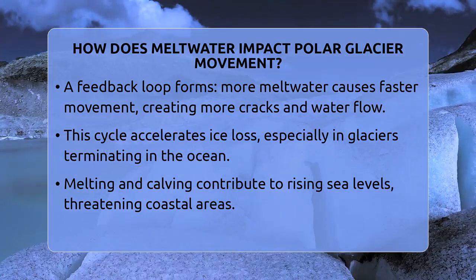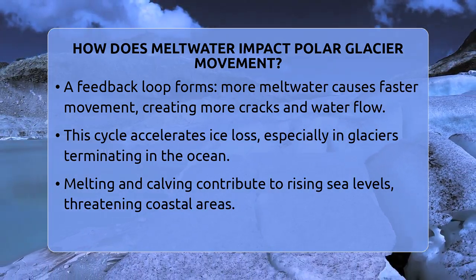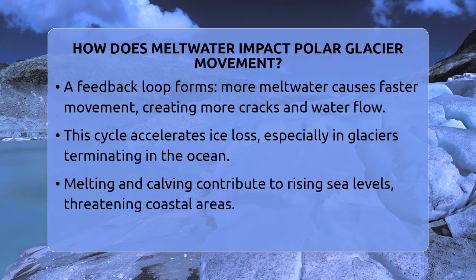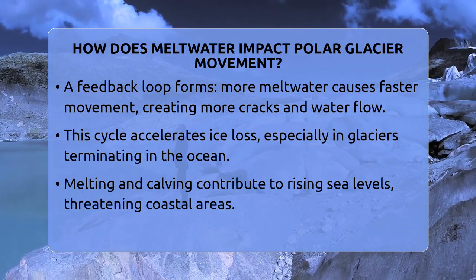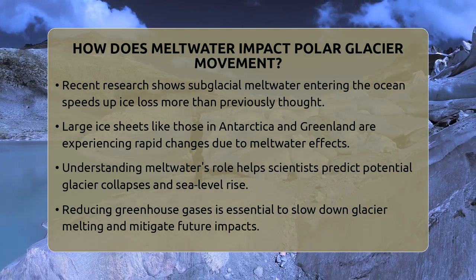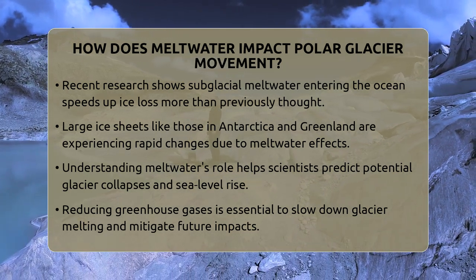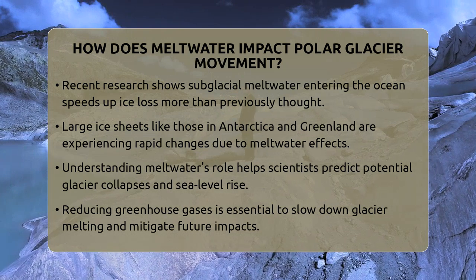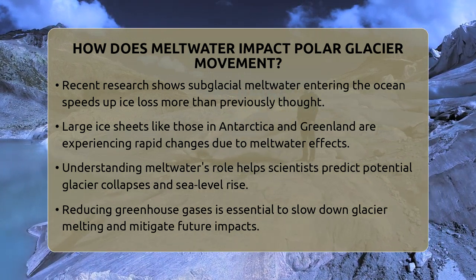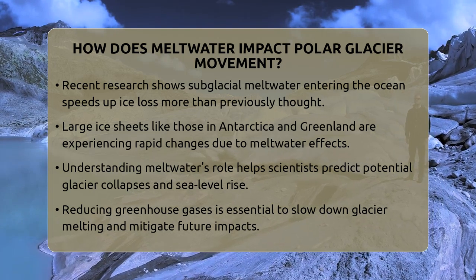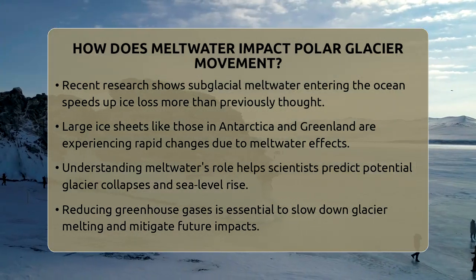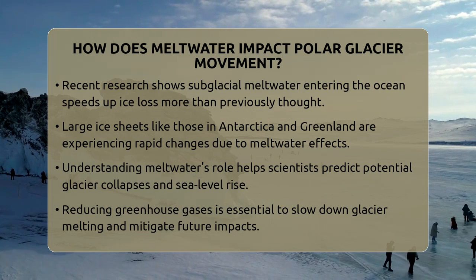Recent studies show that meltwater flowing from beneath glaciers into the ocean can speed up ice loss even more. This subglacial discharge was not fully considered in earlier climate models. Now, scientists realize it plays a big role in how quickly ice melts in places like Antarctica and Greenland. These large ice sheets are already changing fast, and meltwater is a key part of that process.